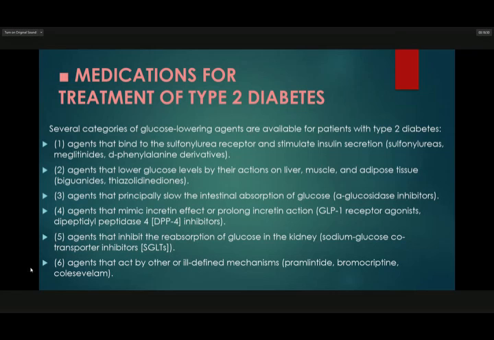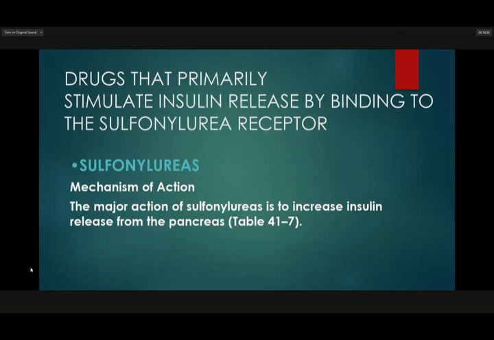Number six is agents that act by other or ill-defined mechanisms: pramlintide, bromocriptine, and colesevelam. Next are drugs that primarily stimulate insulin release by binding to the sulfonylurea receptor. Sulfonylureas' mechanism of action: the major action of sulfonylureas is to increase insulin release from the pancreas.